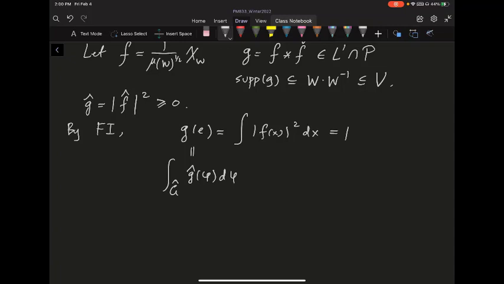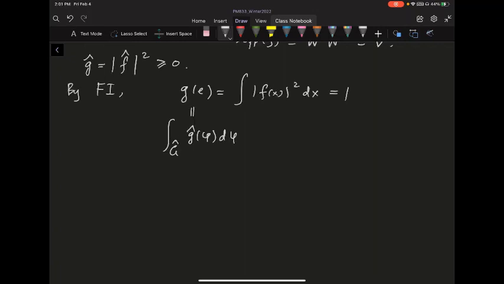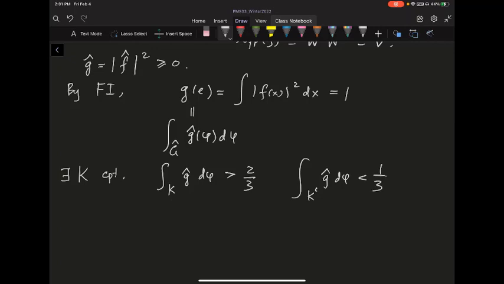All right, so now because the integral of this g hat is equal to 1, and you know this g hat is greater than or equal to 0, you can find some compact set K where this integral is concentrated. So you can always find some K which is compact, so that if you do the integral on this K of g hat, d phi, that's going to be greater than, let's say, 2 over 3, okay? So in other words, if you do the integral on its complement, that's going to be less than 1 over 3, okay? So your integral is concentrated on this K.